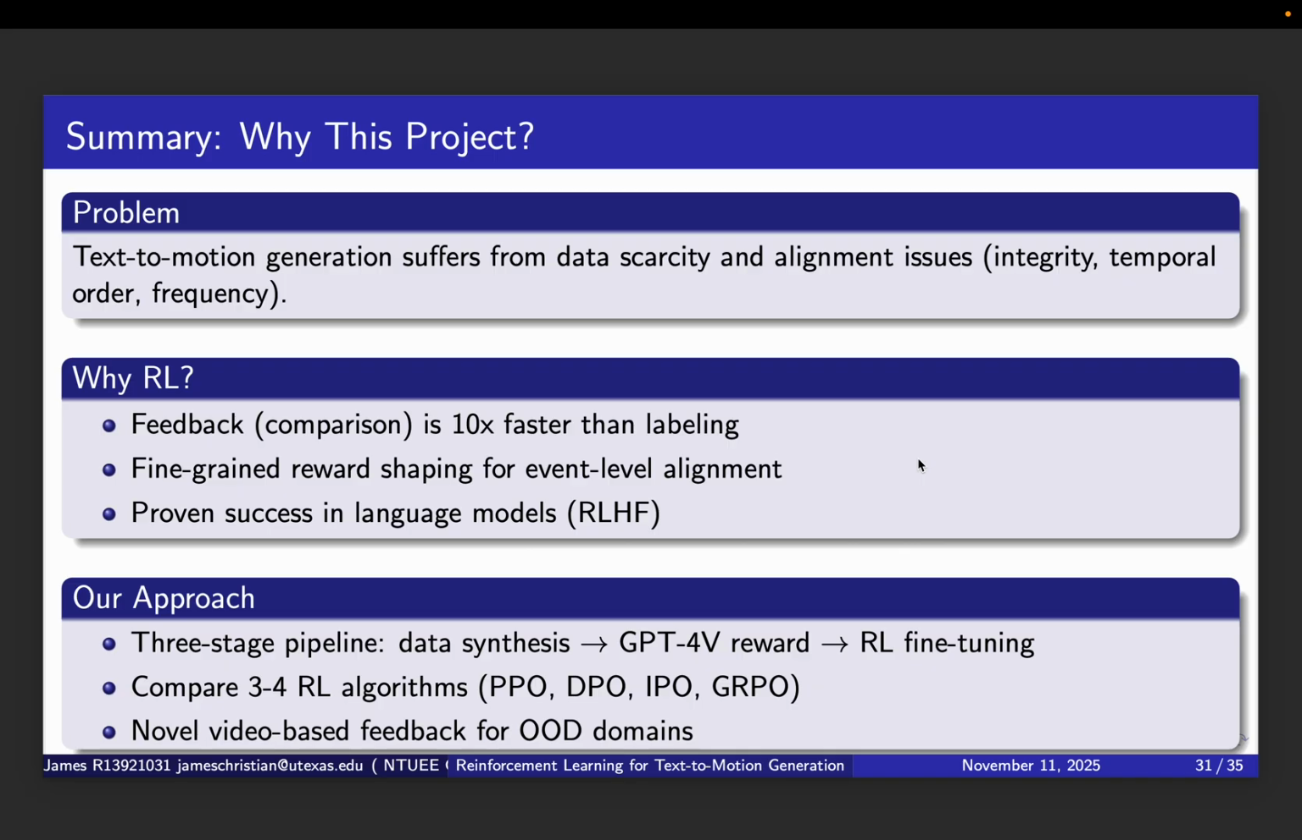Expected impact: we anticipate maybe 15 to 30% improvement in alignment metrics, based on prior work. We will achieve cost-effective scaling through AI feedback rather than expensive human annotation, and we will demonstrate generalization to unseen motion domains, which no prior work has shown. This project bridges reinforcement learning theory with practical generative AI, addresses a real limitation in current methods, and provides both technical and empirical contribution to the field.